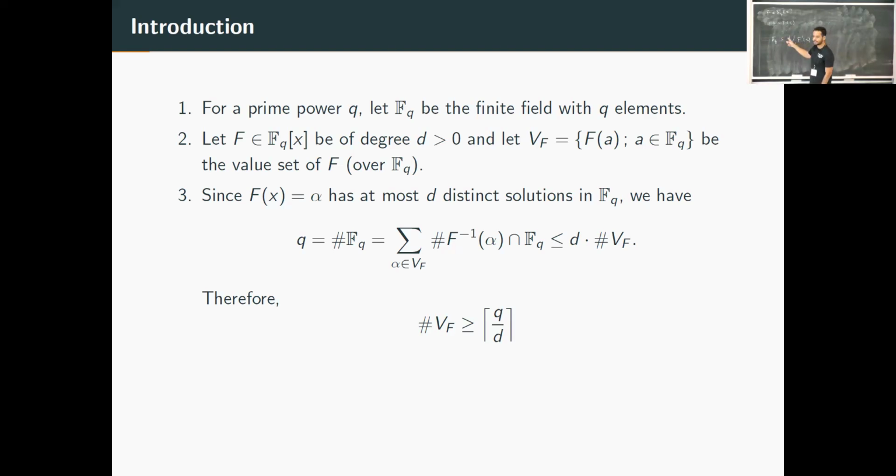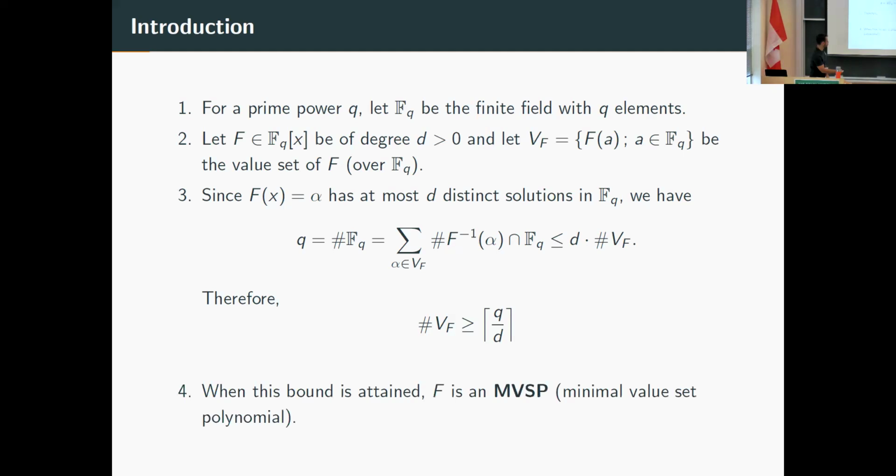And so by taking cardinality on both sides, I obtain this equality. And so it's easy to see, since we are over a field, if F has degree d, each element has at most d pre-images, because it's bounded by the number of solutions of this equation. And so basically, we can conclude that the value set is always at least Q over the degree of F.